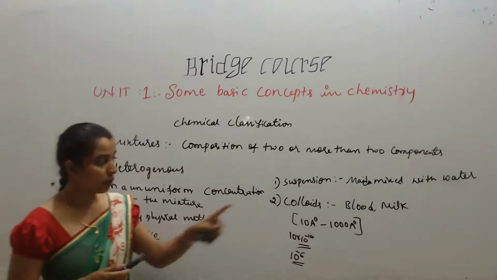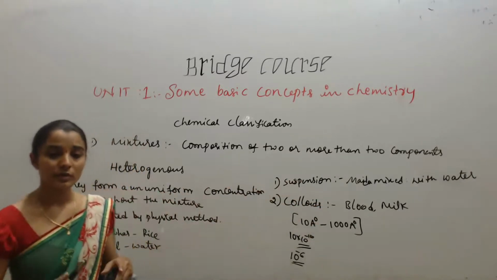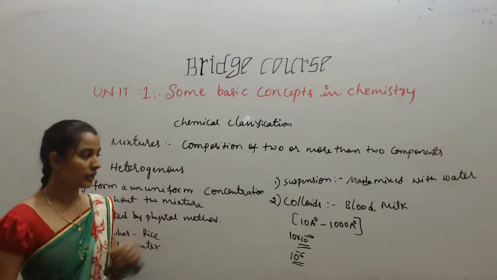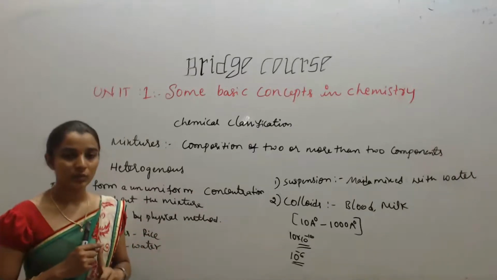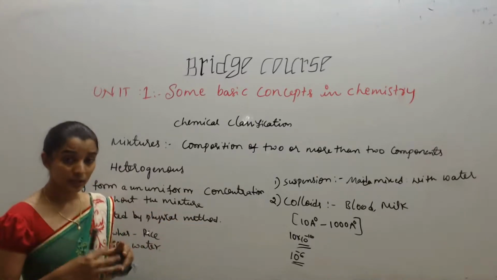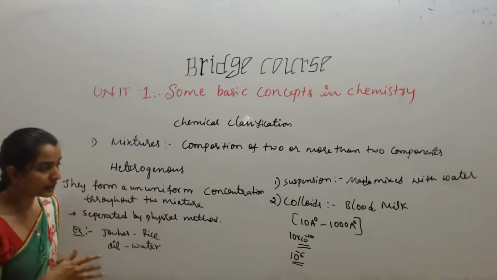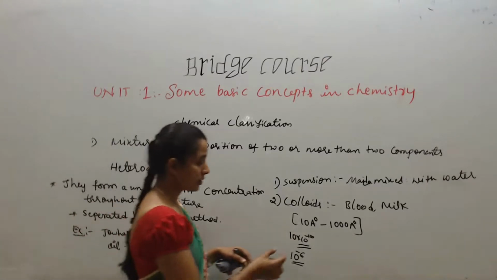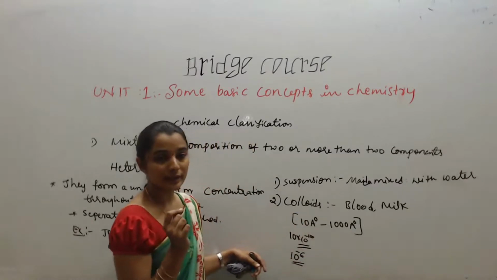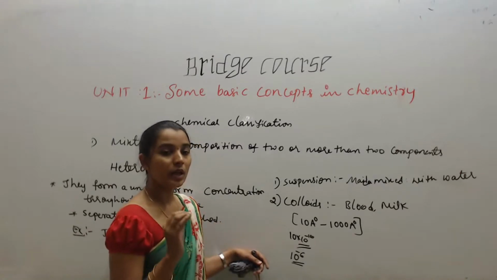So what happens in colloids? For example, I told you blood and milk. In blood and milk, so many vitamins and proteins are there, but we cannot see them, we just see a white colored liquid. In blood also it's a red liquid. In that we have oxygen, glucose, whatever ingredients we need or essentials we need for our body. So why can we not see them? Listen, they are very minute particles, very small in size. We cannot see them with our naked eyes.